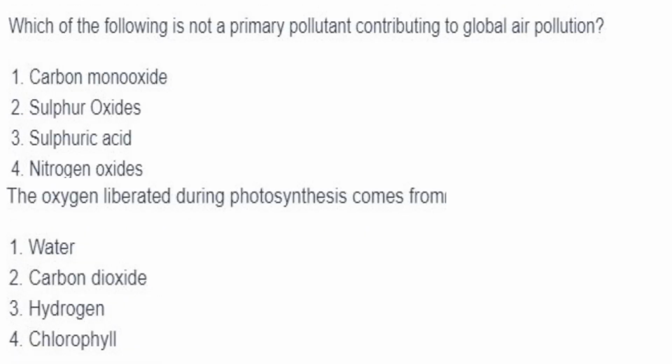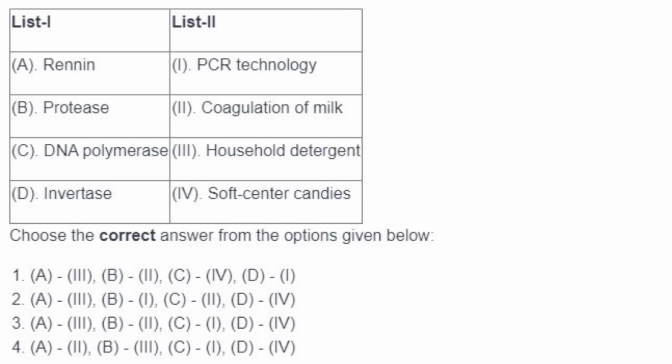Then which of the following is not a primary pollutant contributing to global air pollution? Carbon monoxide, yes. Sulfur oxides, yes. Sulfuric acid, it is not a primary pollutant. So 3. The oxygen liberated during photosynthesis comes from water. Answer is option 1.